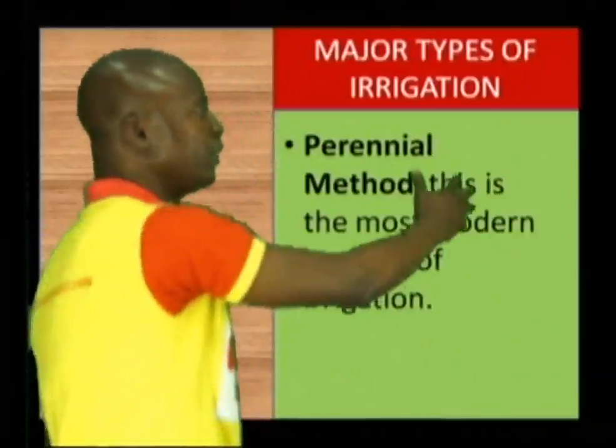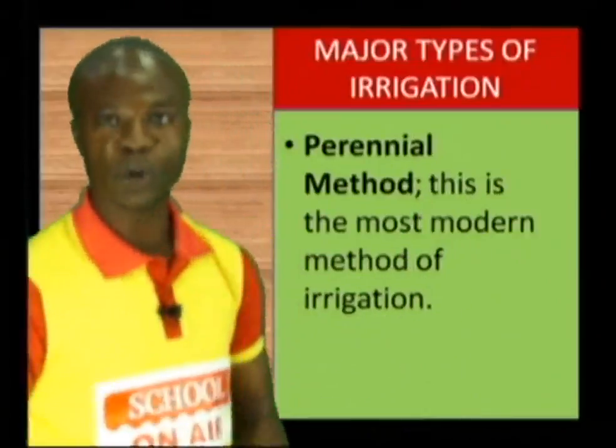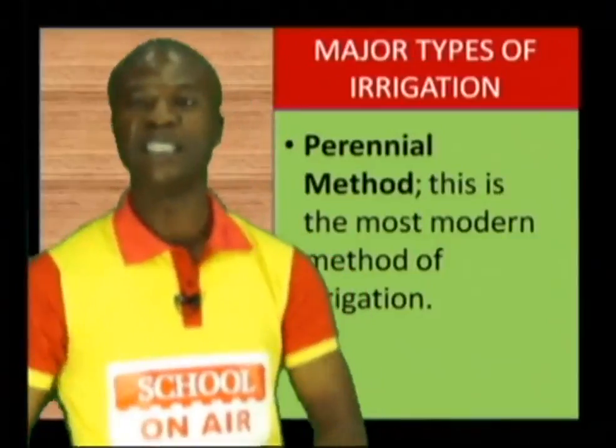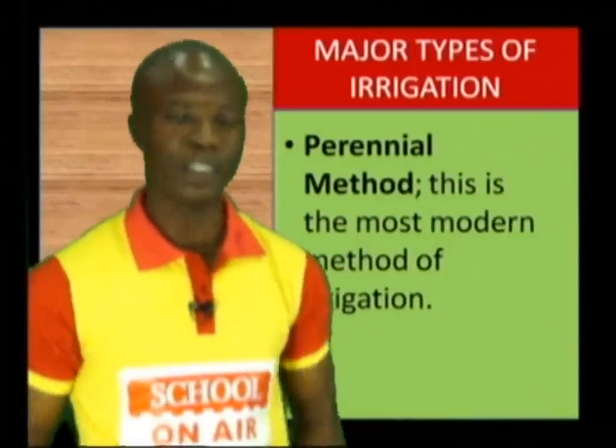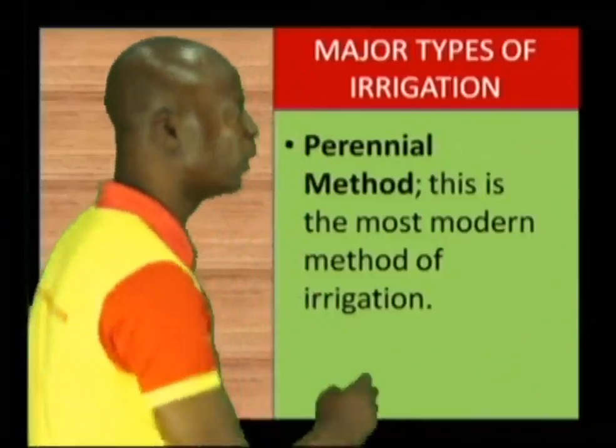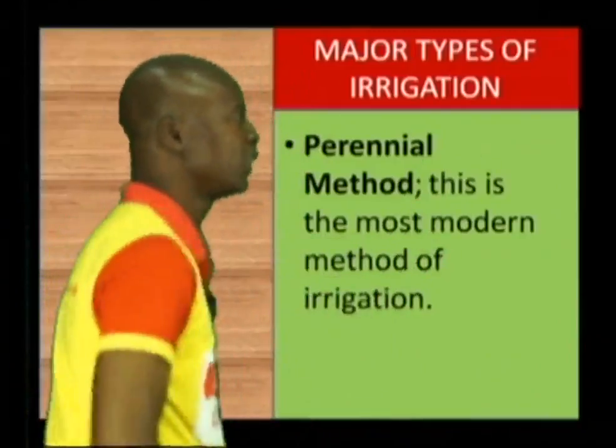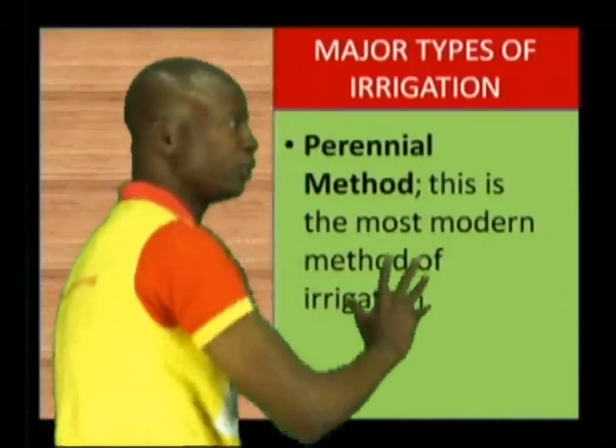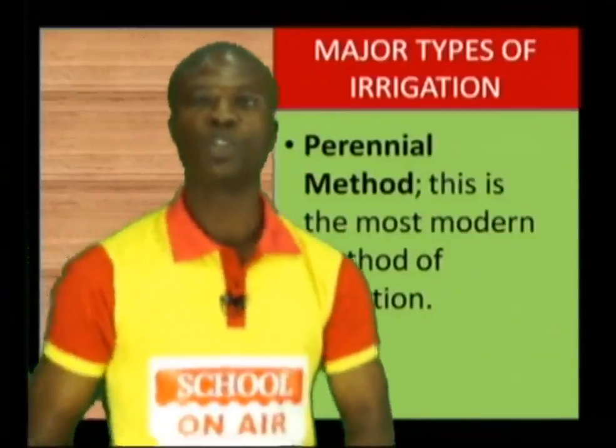Major types of irrigation. What are the major types of irrigation we have? Apart from all those ones that I've explained in the Nile Basin, we also have different types of irrigation. Let's look at these types of irrigation one by one. We have the perennial method. This is the most modern method of irrigation. This method actually deals with the use of machine.